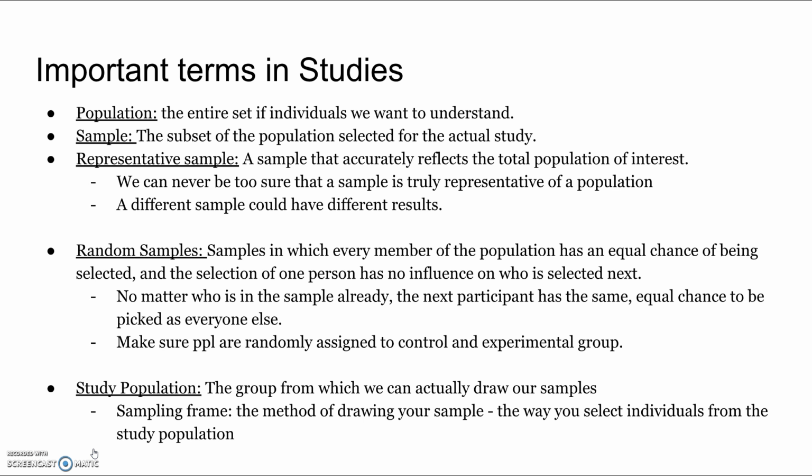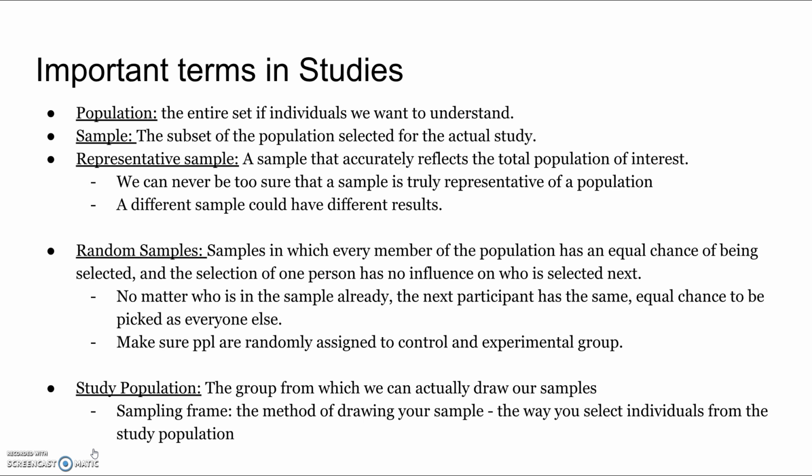We can never be too sure that a sample is truly representative of a population. A different sample could have different results. Random samples, samples in which every member of the population has an equal chance of being selected, and the selection of one person has no influence on who is selected next.